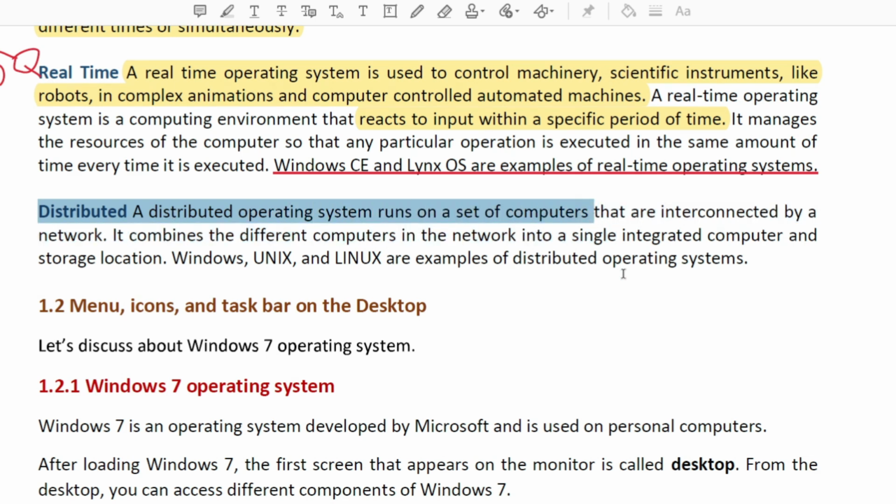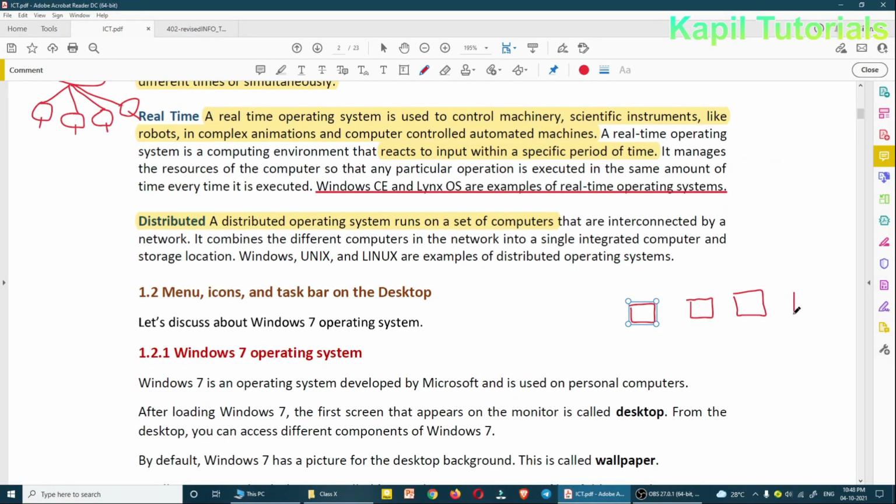So these are independent computers. In a distributed operating system, there are different computers connected to each other. Like you could say here, this is one computer, this is second computer, third computer, fourth computer. Now each one is having a CPU. I am putting C. That means each computer is having its own CPU. Now CPU, you know very well, it is responsible to do all kind of calculations and comparisons. That means all the processing is done by the CPU.